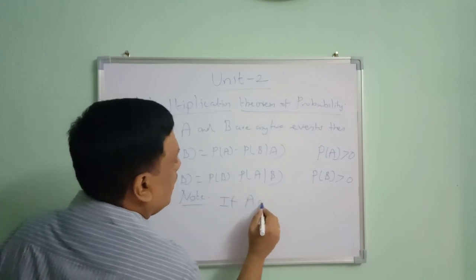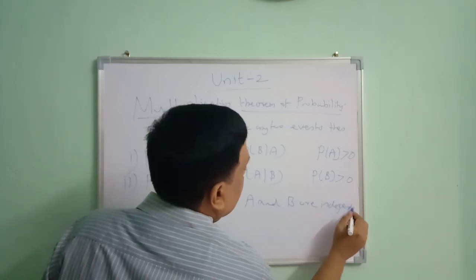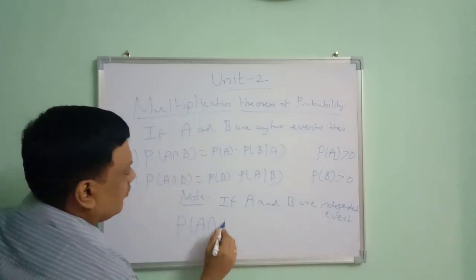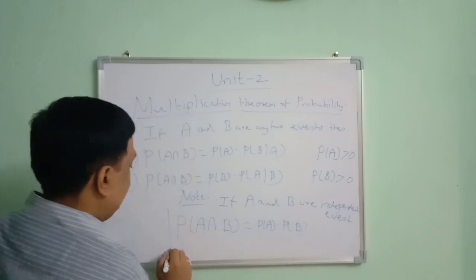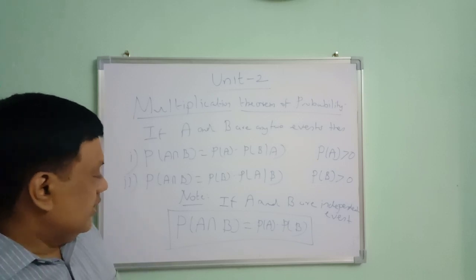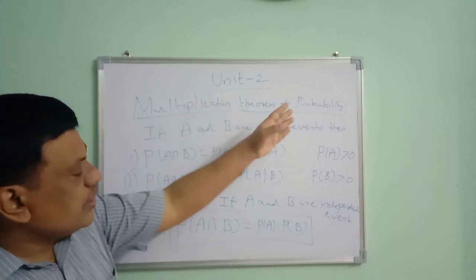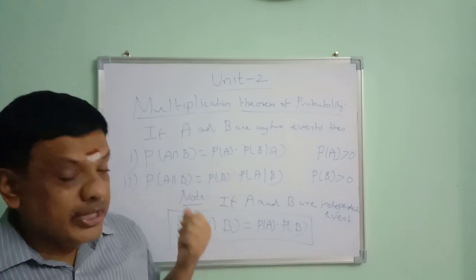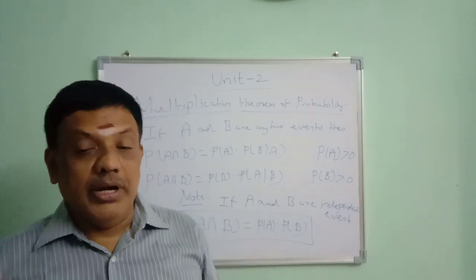If A and B are independent events, then probability of A intersection B is equal to probability of A into probability of B. It's an important note. So the multiplication theorem of probability comes from conditional probability. Next we are going to define conditional probability.